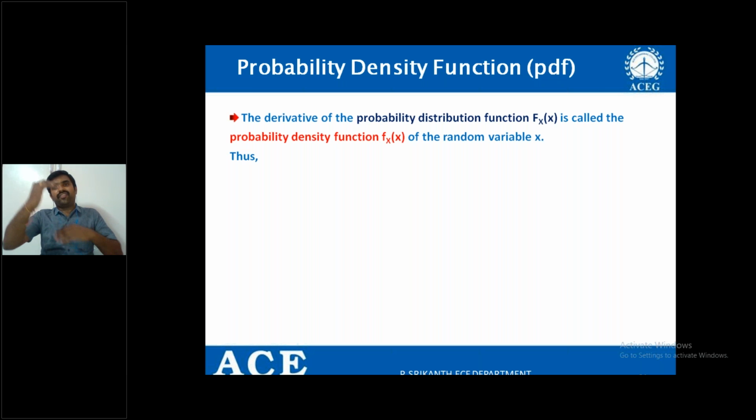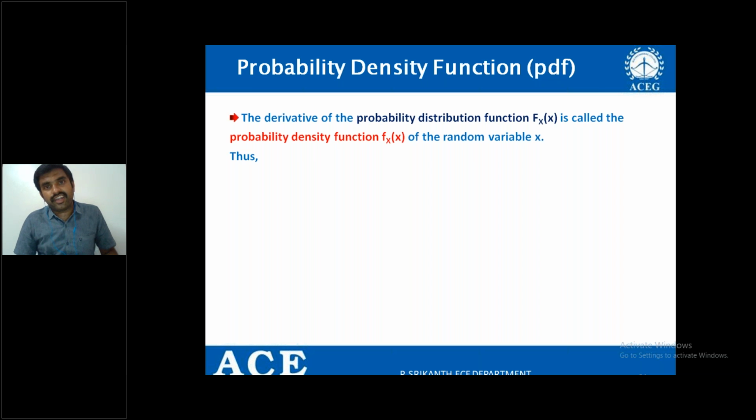Here, the basic difference between these two is that the cumulative distribution function gives the cumulative addition of all the probabilities. In any experiment, the maximum probability is 1, right? So the cumulative distribution function gives the cumulative sum of all the probabilities until you reach 1. If I find the differentiation, it gives the change in the probability values.